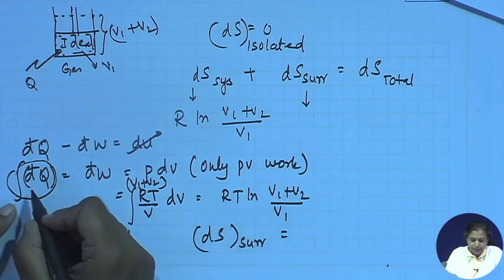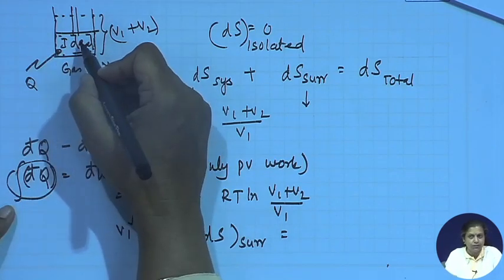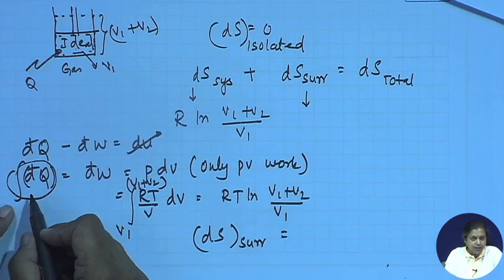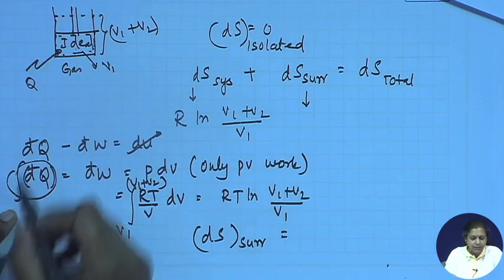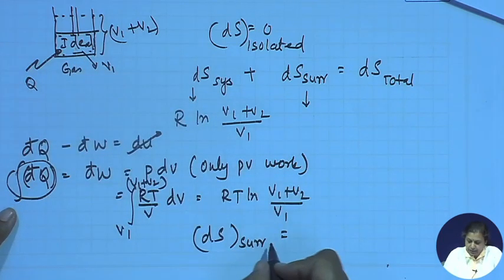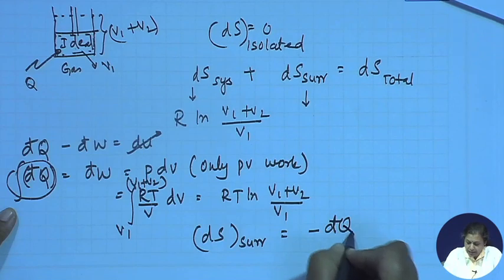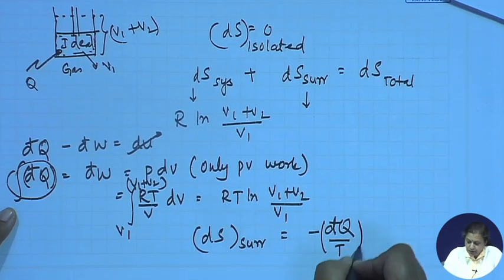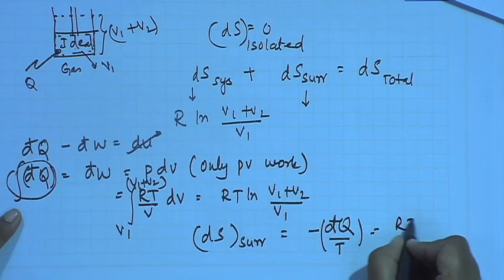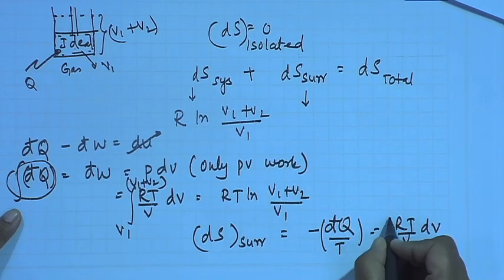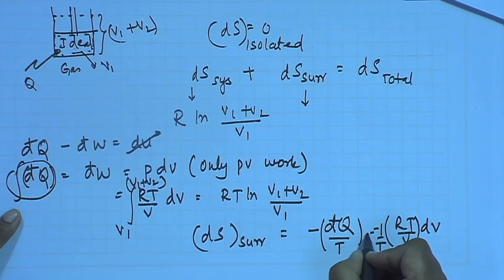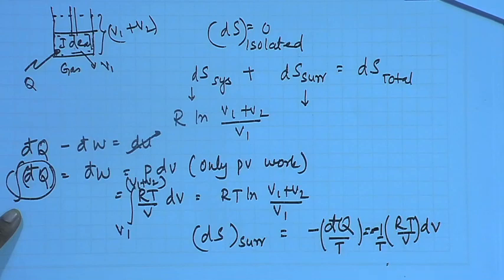We need to remember that this amount of heat has flown into the system. So, since it has flown into the system, it has a positive sign. But if we consider the surrounding as a system, then the surrounding is losing this amount of heat. So, therefore, for this particular case, dS surrounding is minus dq by T, where this dq is equal to RT by V dV, times 1 by T, and there is a minus sign here.